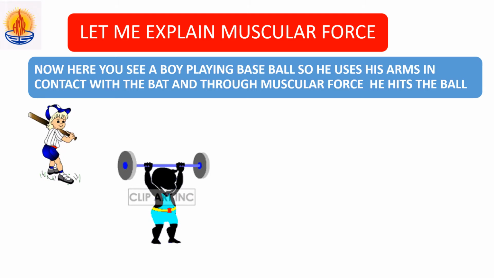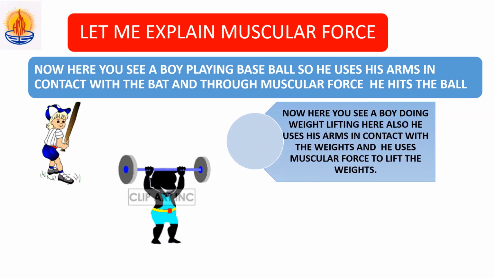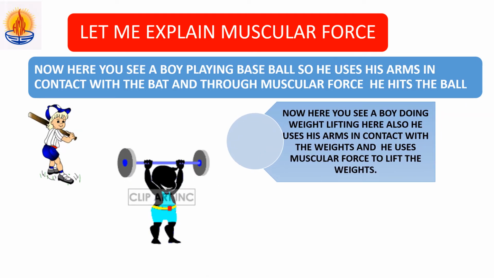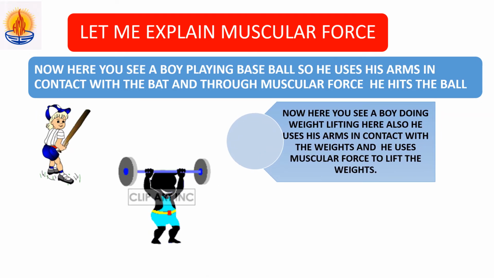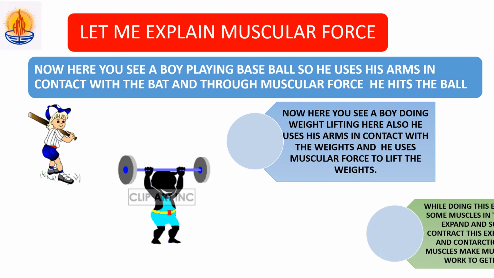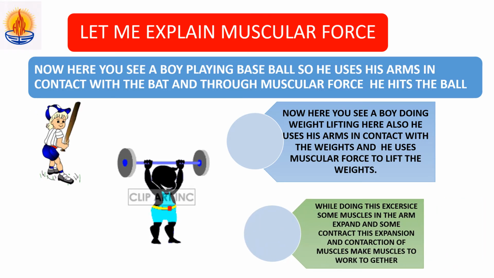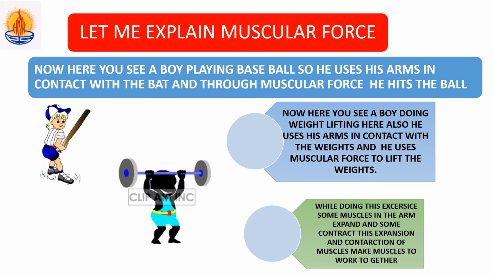Now he is moving up and down. So when the boy is doing weightlifting, here also he is using his arms in contact with the weights and he uses the muscular force to lift the weights. So while doing these exercises, some muscles in the arm expand and some contract. This expansion and contraction of muscles make muscles work together.